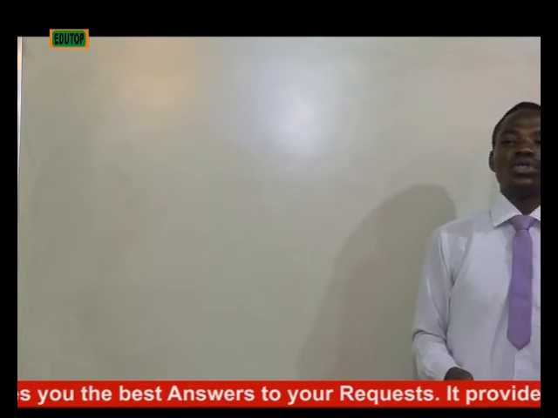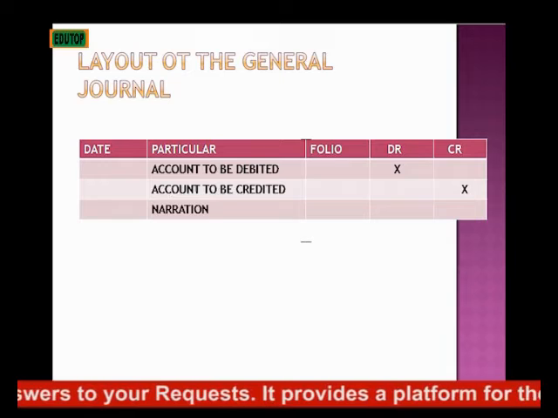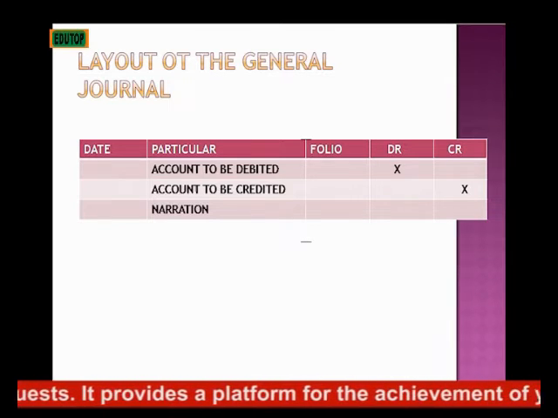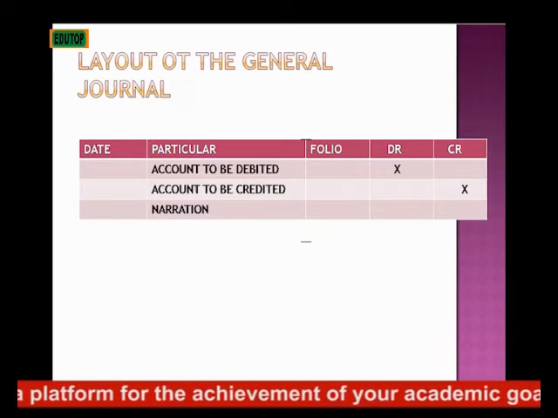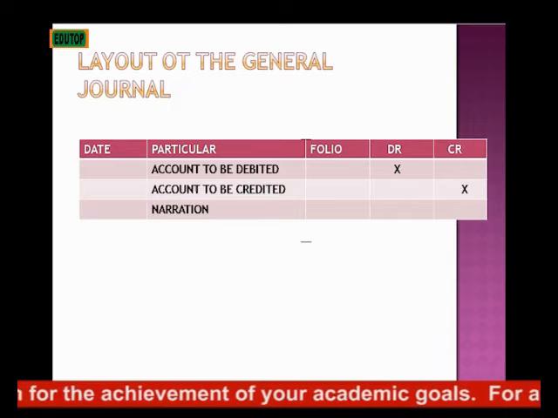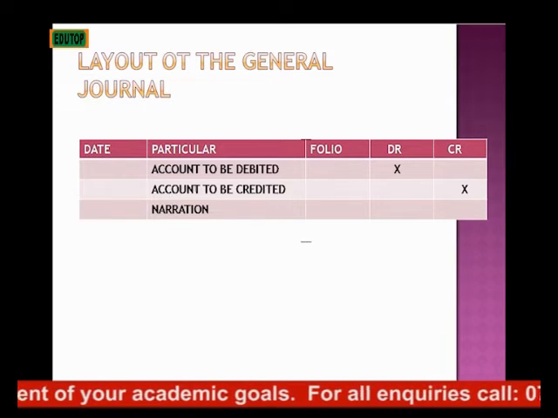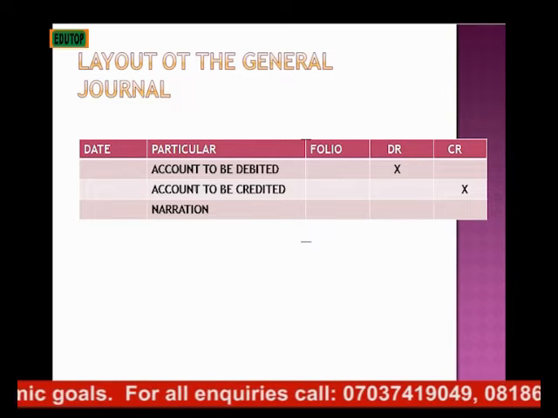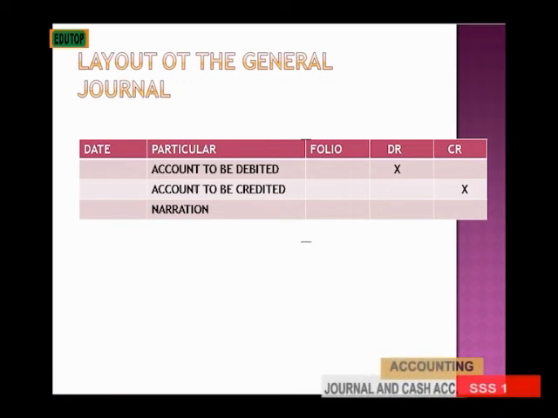What is the layout of a general journal? I'm talking about the format that we use. Anytime you see this kind of format, you can tell that it is a general journal. We can call it layout or we can call it format. Under the format, we have the date, where you put the date on which the transaction was made.